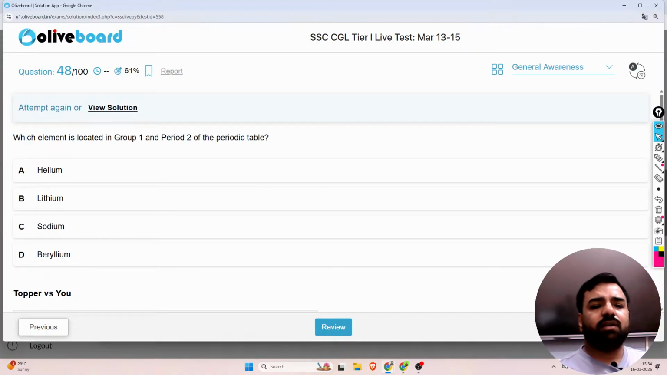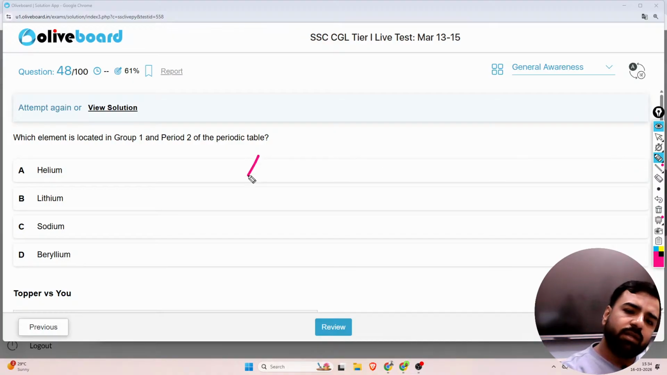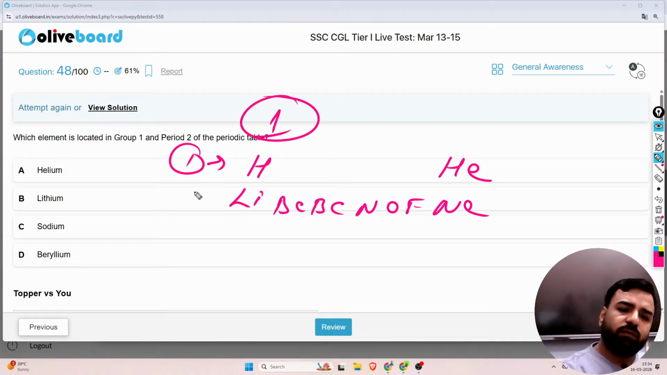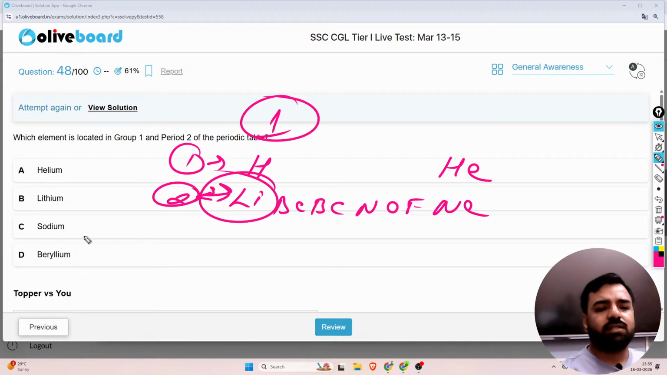Which of the following is an element in group 1 and period 2 of the periodic table? Let me write it for you. So it's hydrogen, helium, lithium, beryllium, boron, carbon, nitrogen, oxygen, fluorine and neon. So this is the first group and this is the first period, this is the second period. So first group and second period, that is lithium. So lithium will be the correct answer.